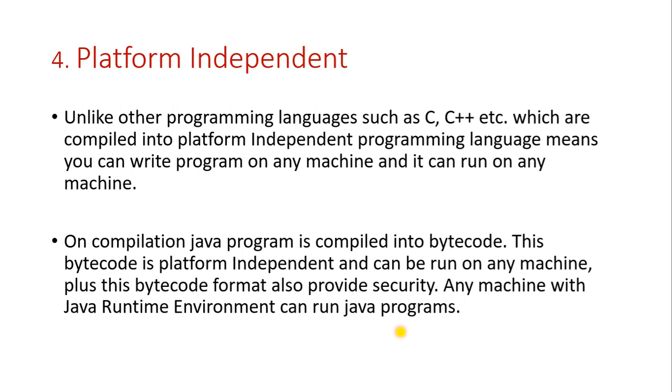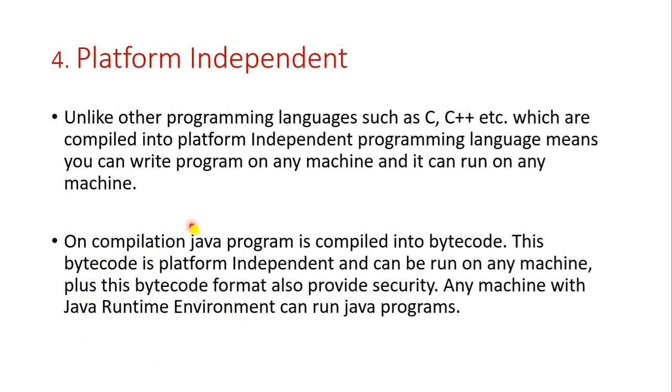There are three concepts: JRE, JVM and JDK. I just told you that bytecode needs the JDK to run the program on other machines. These three things, JVM, JRE and JDK, I will explain in the coming videos.